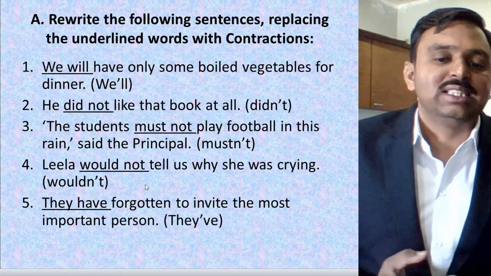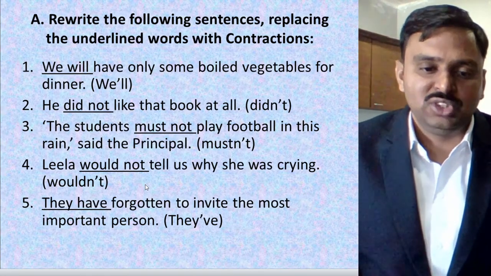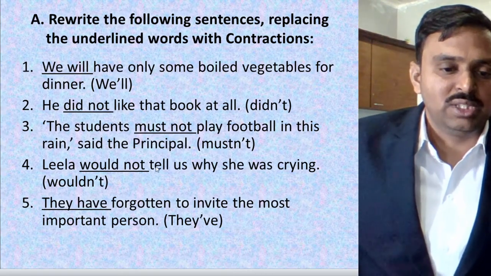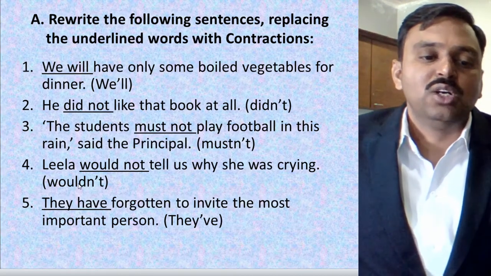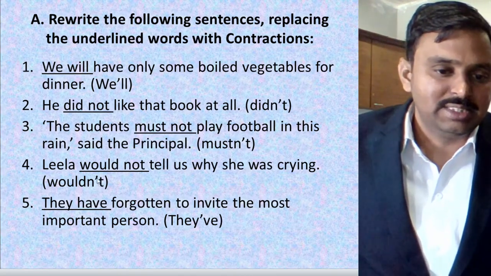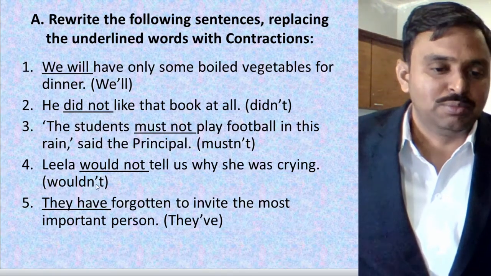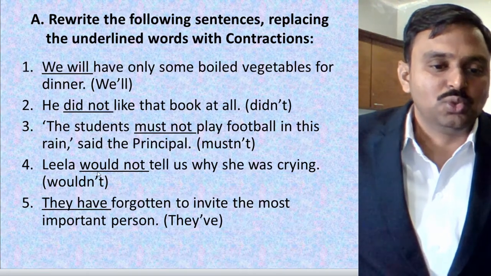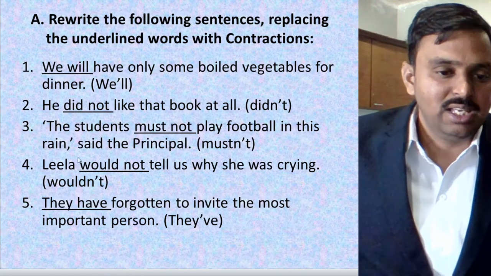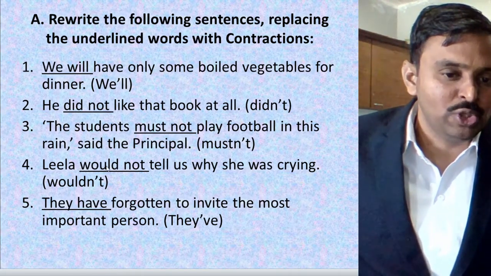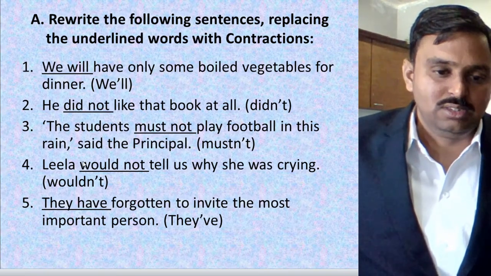Leela would not tell us why she was crying. Here would not is the word, so we'll make it in the same format: Leela wouldn't. The apostrophe will be given and o will be omitted. Alright, so wouldn't will be like this. And if you want to make it shorter, then for Leela wouldn't, we remove w-o-u-l, all the letters, and just write d here. Let's become Leela'd, the short form of that.